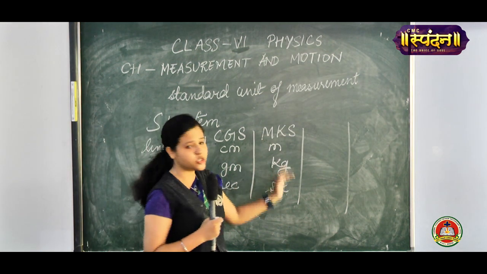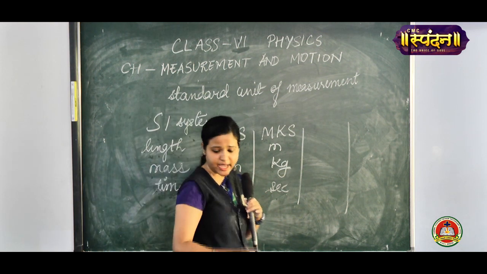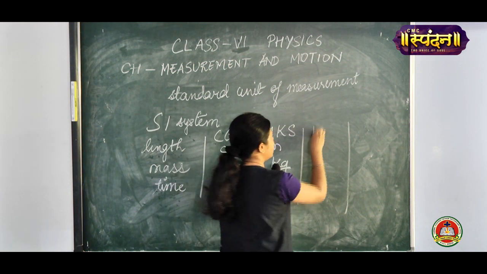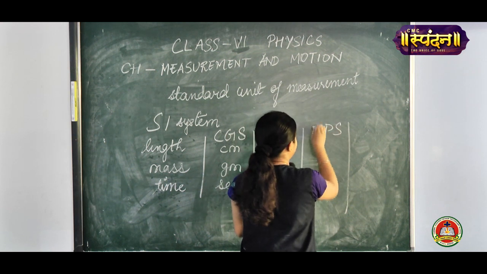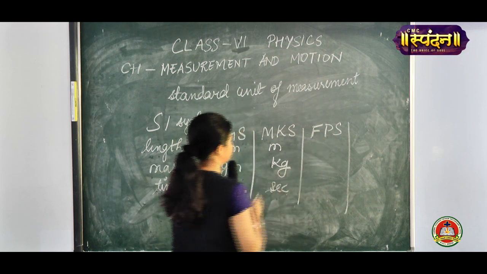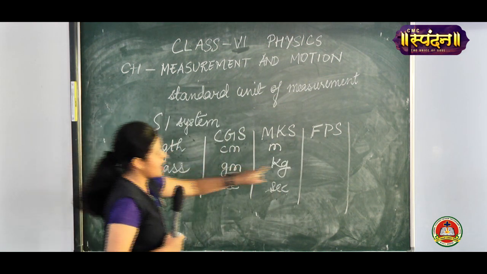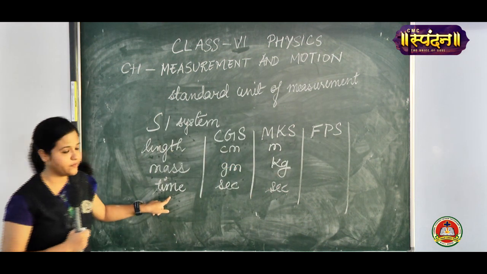Now earlier to these two systems, in much older days, there was a system called FPS. In the FPS system, F is related to length, P is related to mass, and S is related to time.